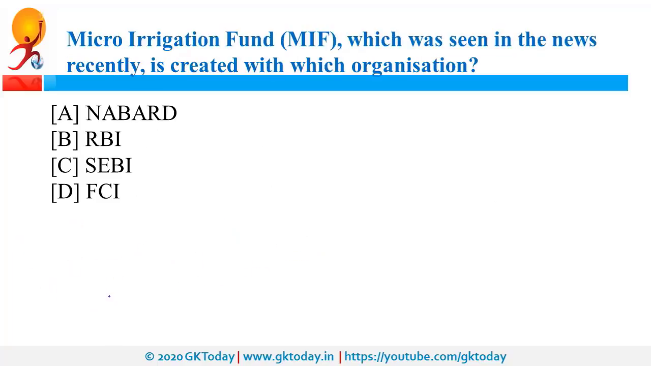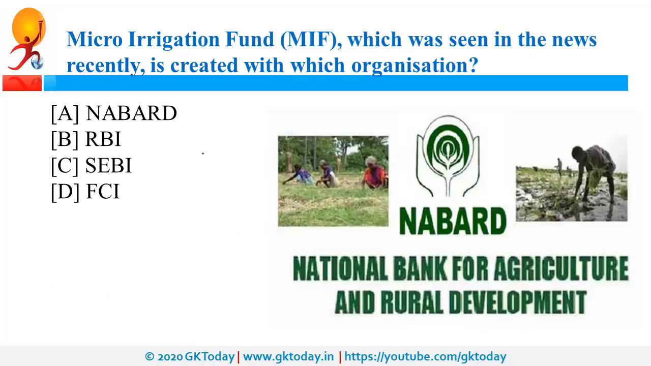Micro Irrigation Fund is created with which organization? So it is related to NABARD. What is NABARD? It is National Bank for Agriculture and Rural Development. So this Micro Irrigation Fund has been started by NABARD, and under this interest subvented loans are provided. That means loans at discounted interest rate are provided. And out of total loans provided under this initiative, maximum loans has been approved for Tamil Nadu.